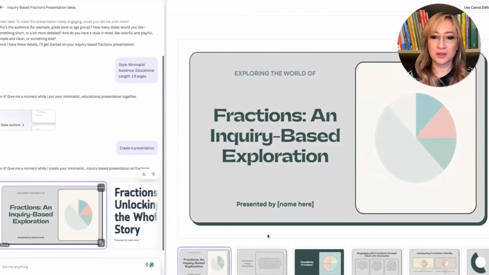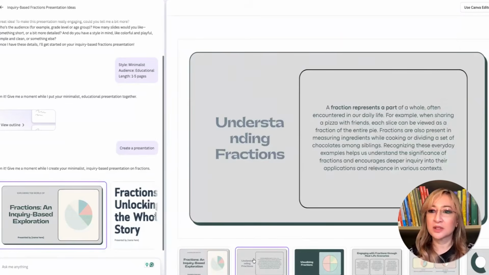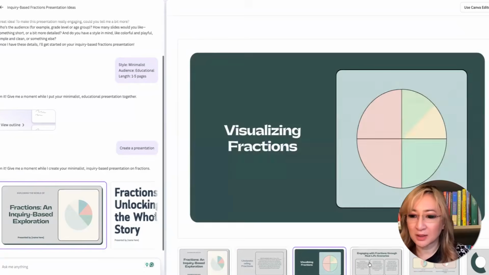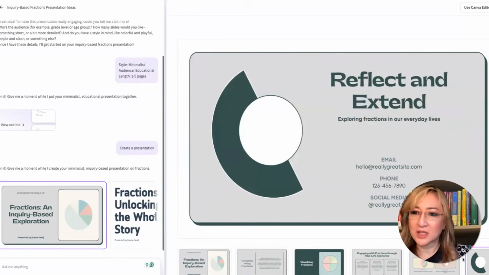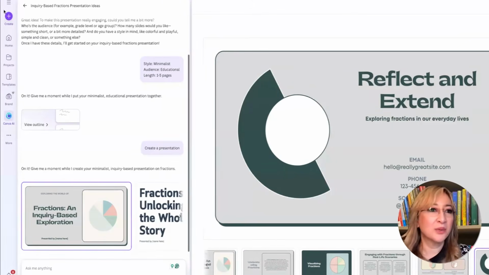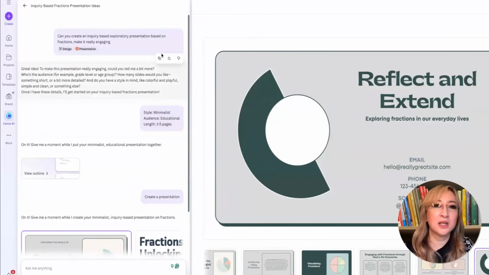Okay, and what about this one? Let's have a look. It's just a different design, I think. A little more detail, it looks like. Visualizing, I think, is good. Okay, this is a good start. And it's free for teachers. So that's what I love about it. So we can actually generate any presentation.